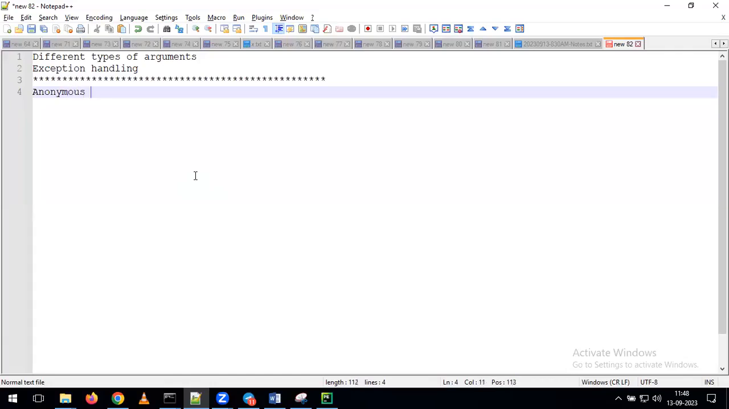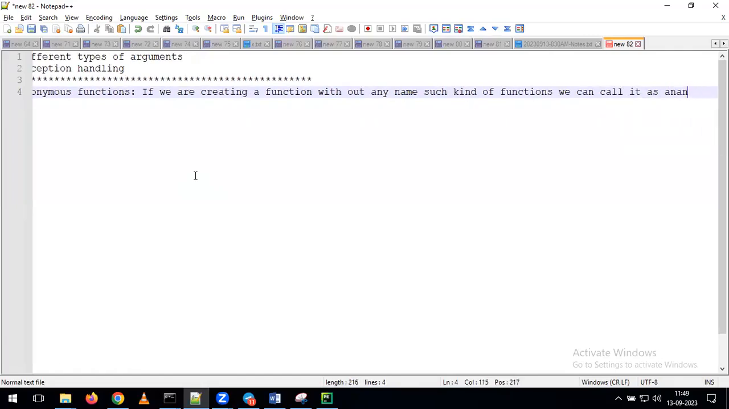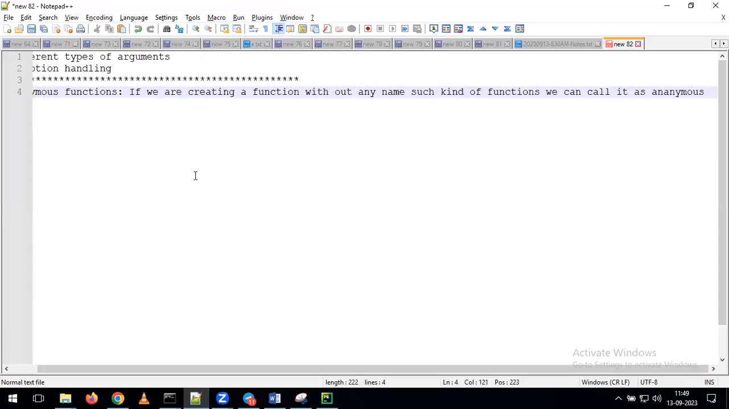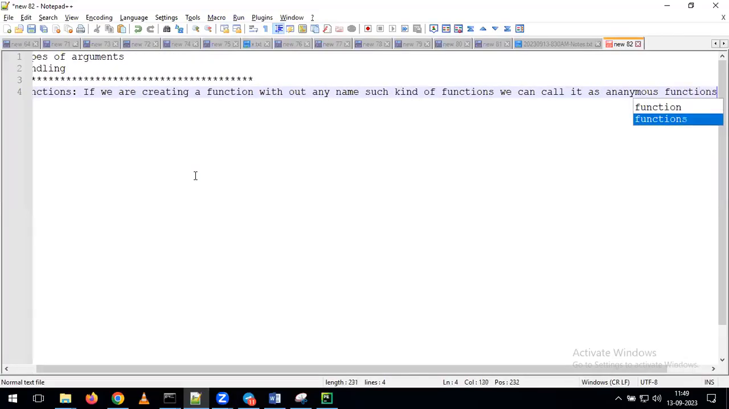In Python, we have some kind of functions called anonymous functions. It's very simple actually. If we are creating a function without any name, such kind of functions we can call anonymous functions. Whenever we create a function without having a name, we call it an anonymous function.